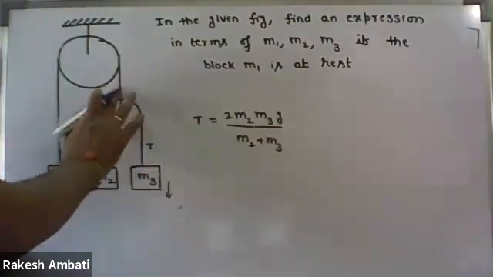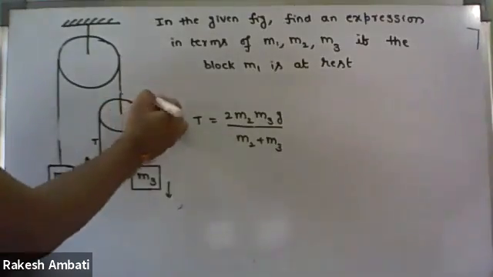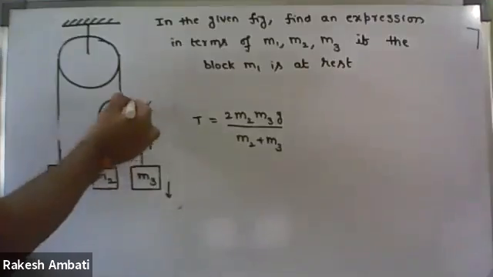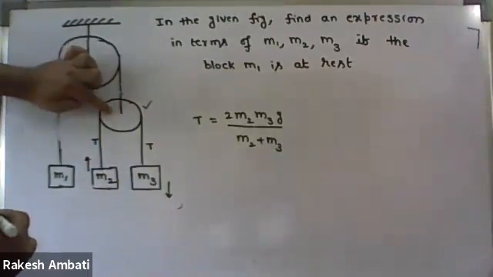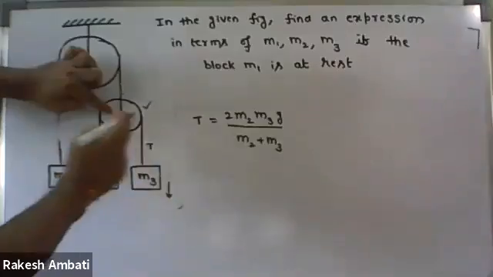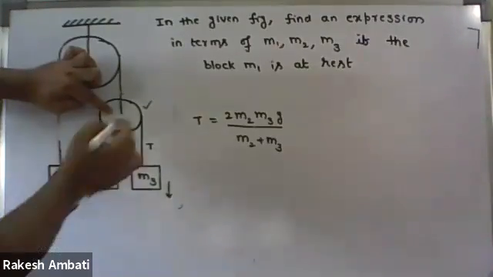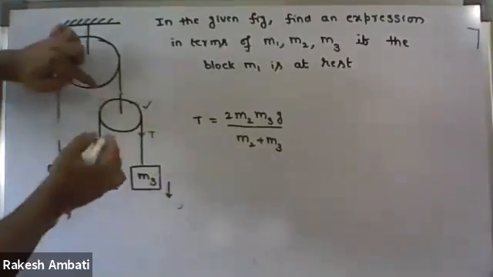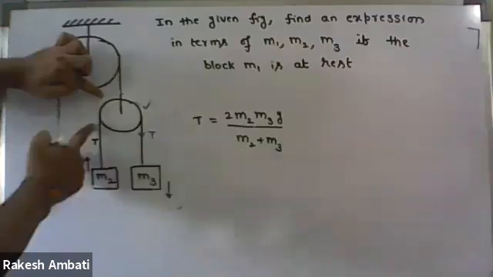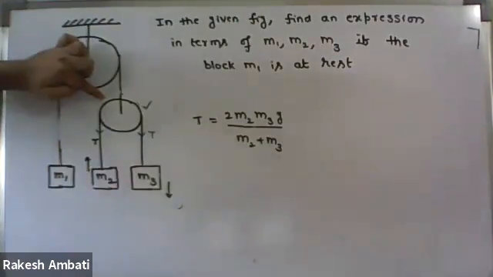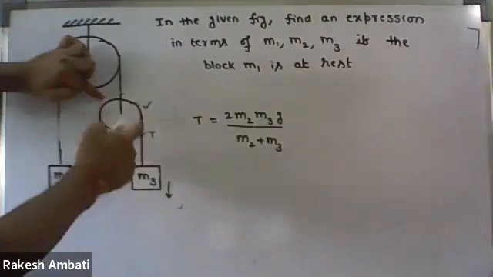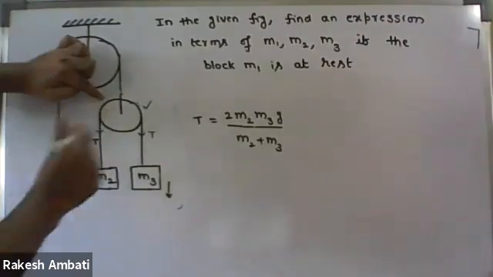Okay. So now I'm taking this pulley. For this pulley, let us draw the free body diagram. On this side, what is the direction of the tension force? Downwards. Perfect. It is T tension force. In the same way, on the left side, what is the direction of tension force? Downward. Perfect. So with respect to the pulley, tension force is downwards.